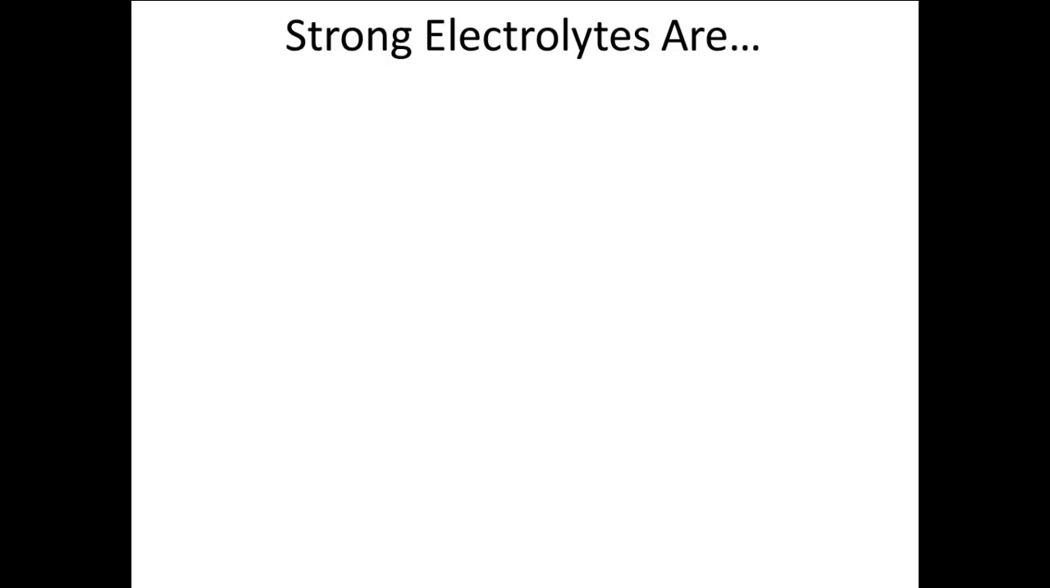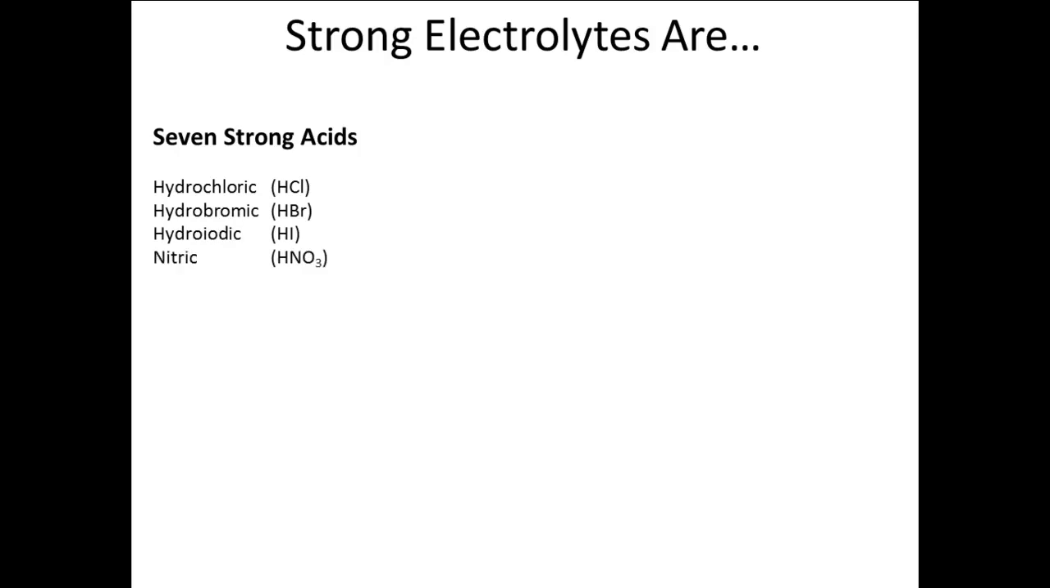On this slide are listed the strong electrolytes. It is extremely important to know the strong electrolytes. You should memorize this list. There are 7 strong acids. They are hydrochloric, HCl, hydrobromic, HBr, hydroiodic, HI, nitric, HNO3, chloric, HClO3, perchloric, HClO4, and the only polyprotic acid, sulfuric, H2SO4.